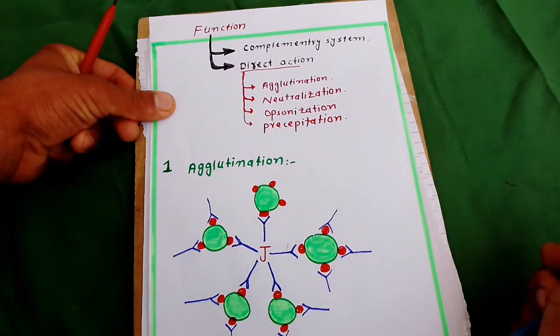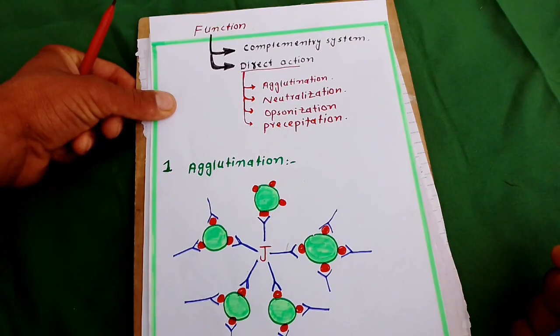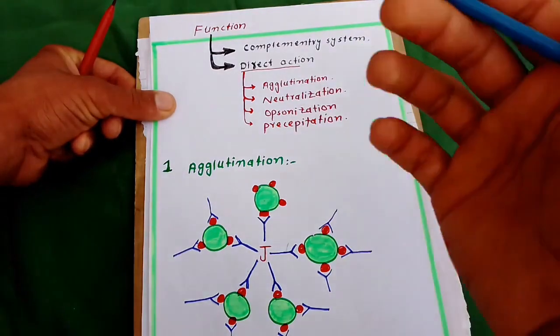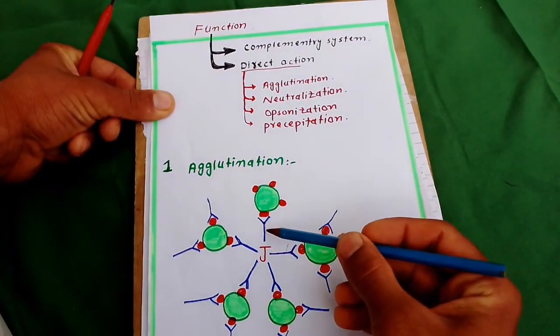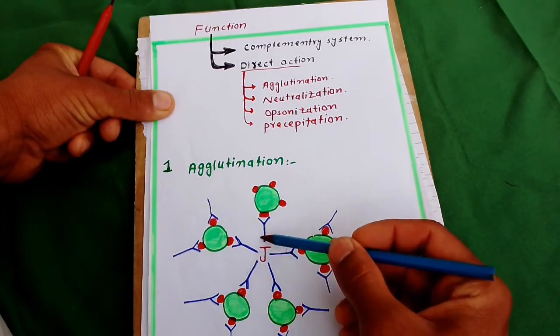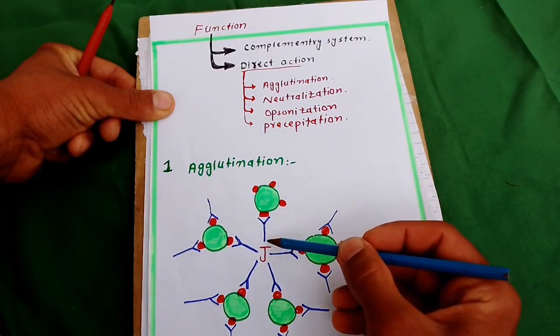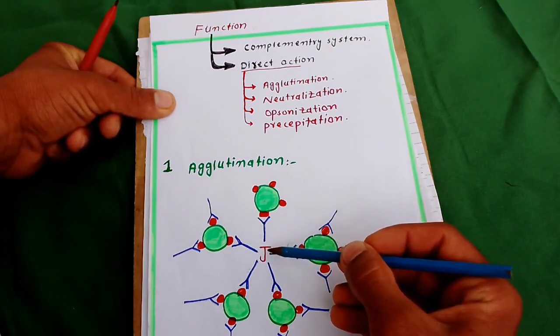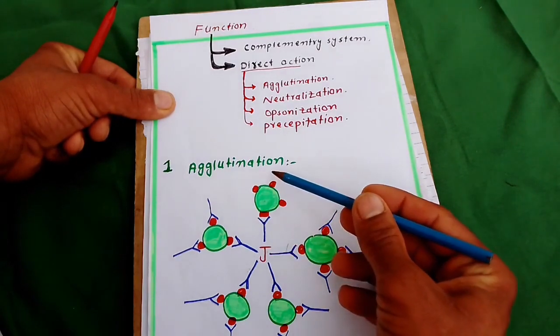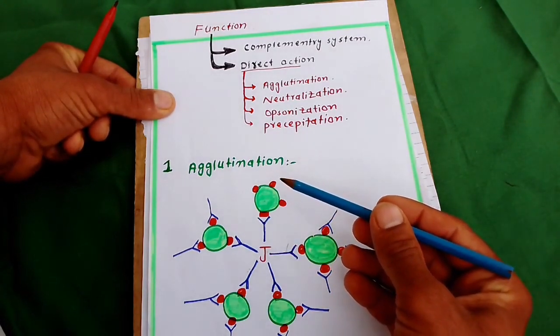In the agglutination process, a clump of bacteria, a clump of non-matched red blood cells, etc. is formed. It is in the form of a clump. So this is an IgM antibody. This is 2, 3, 4, 5. This IgM antibody is combined together by J protein. The agglutination process mainly occurs by IgM.